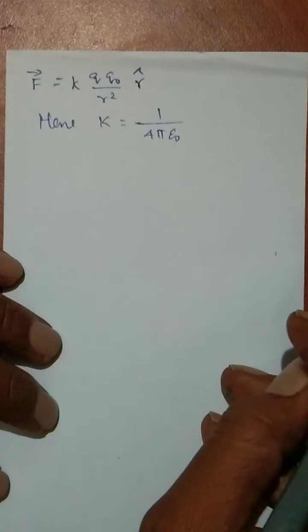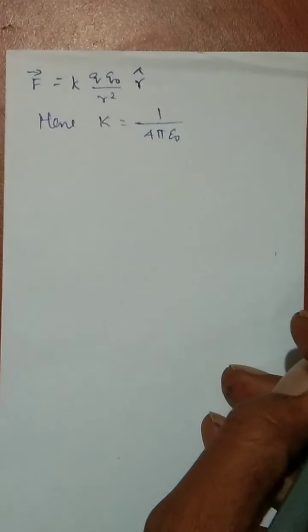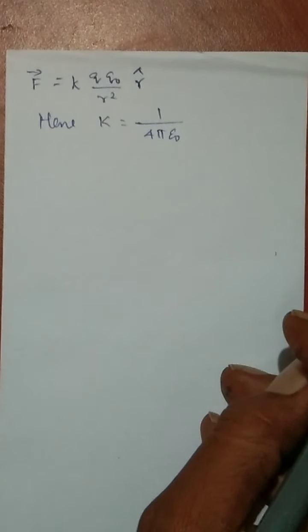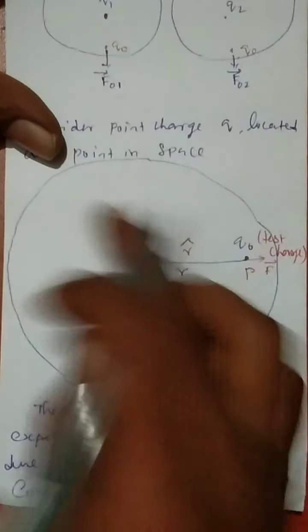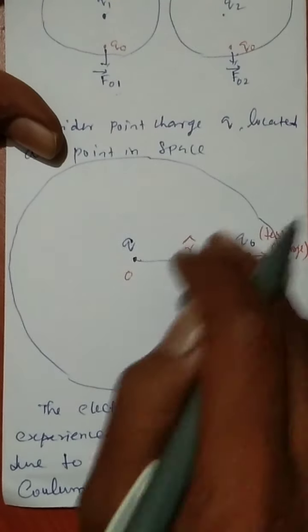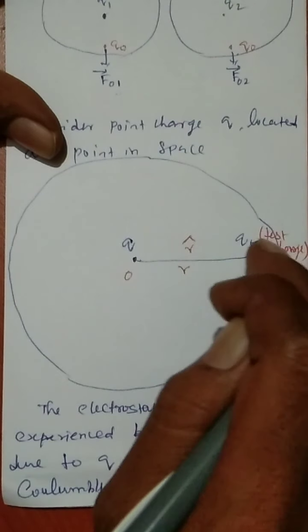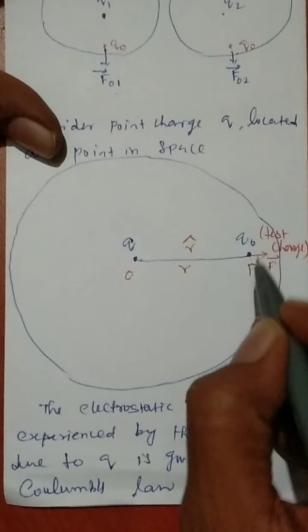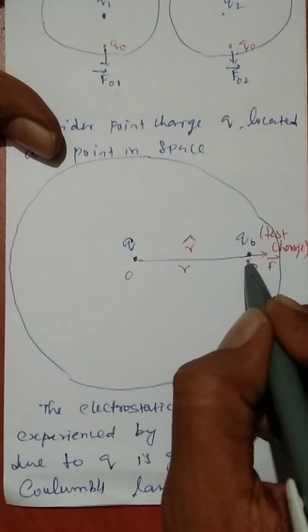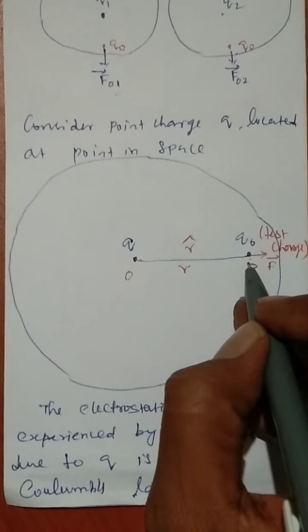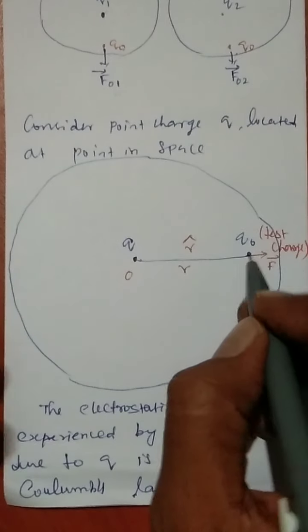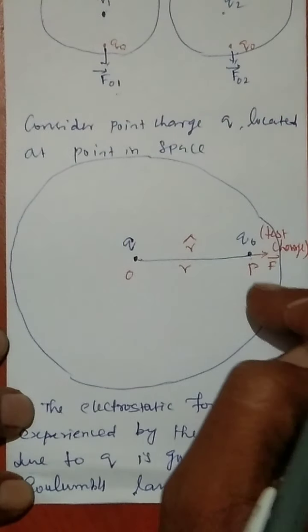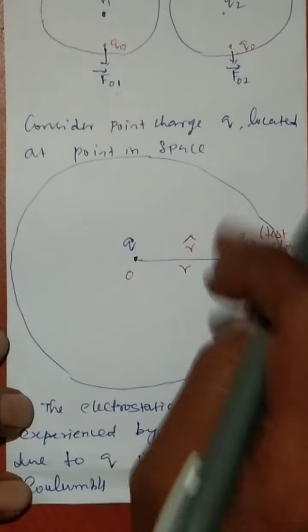We know that a charge Q creates an electric field in the surrounding space within which its effect can be felt by another charge. Inside this electric field I am bringing another charge, and a force is experienced by the Q naught. So at this particular point, how much field can I find? The charge Q creates an electric field in the surrounding space within which its effect can be felt by this charge Q naught.